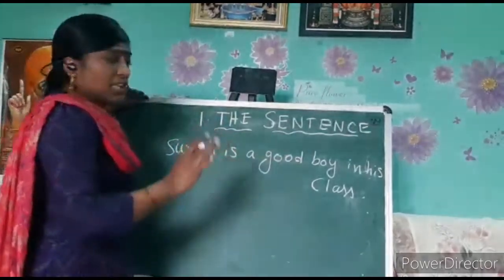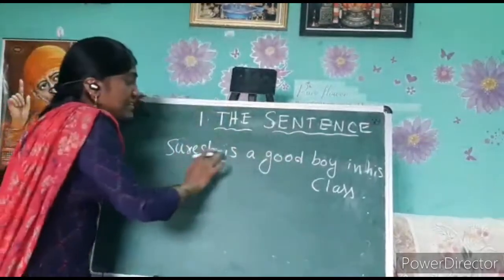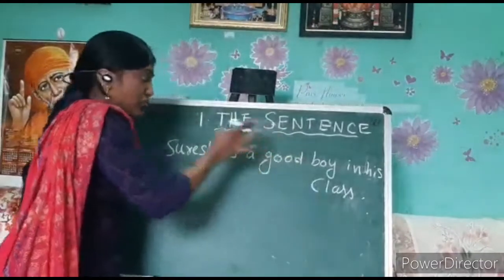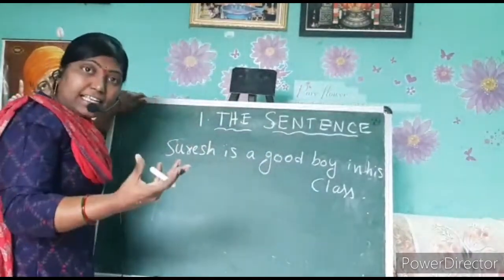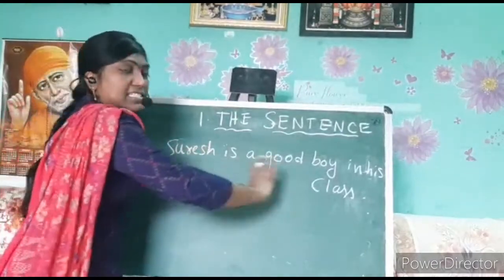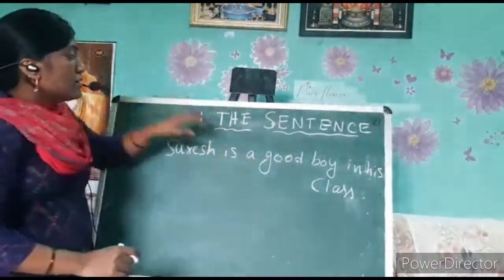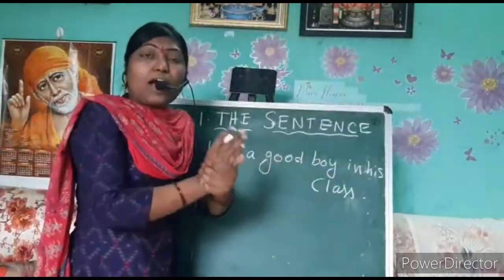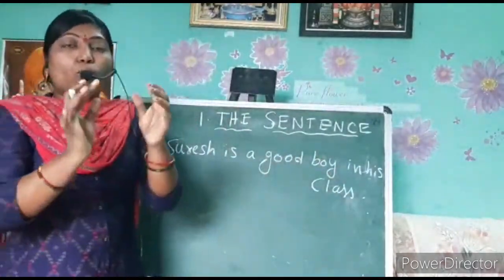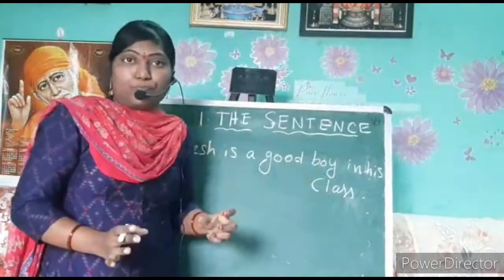So now you know what a sentence is. A sentence is a group of words which has a proper sense or a proper meaning. Now, while making a sentence, what should the sentence have?